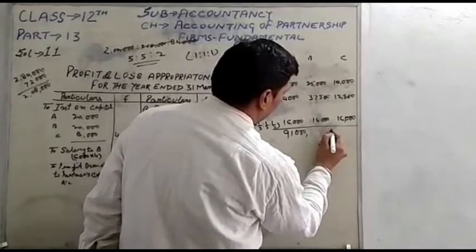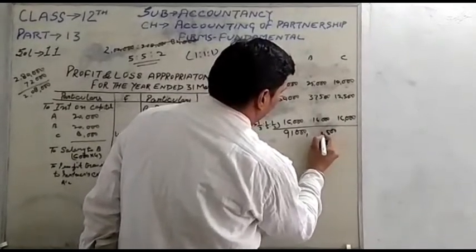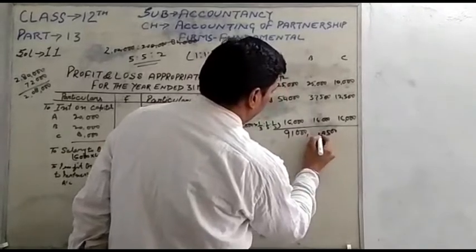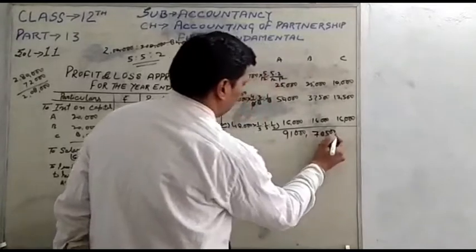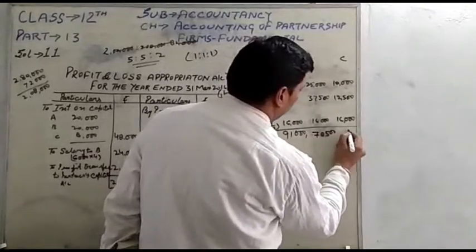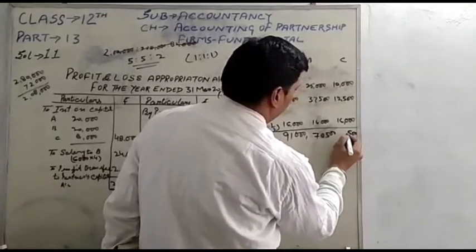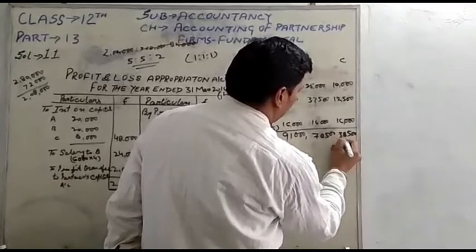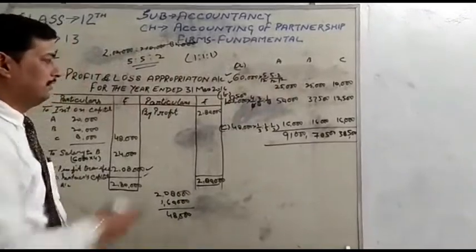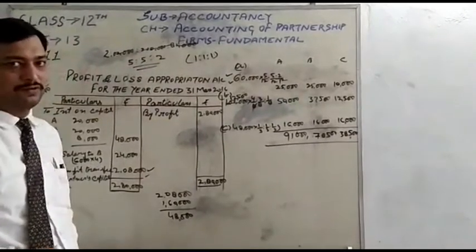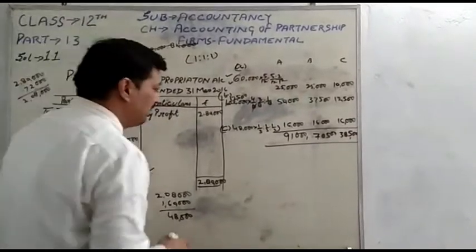Next total is 78,500 and next is 38,500. One more thing, after the calculation of distribution of profit, we will pass the journal entry of the profit.